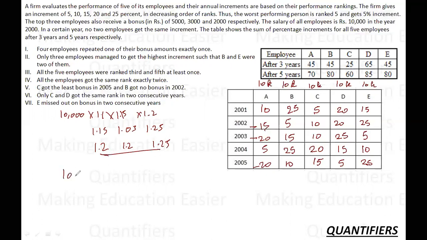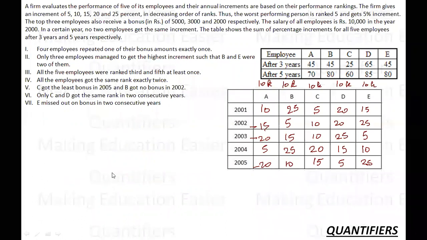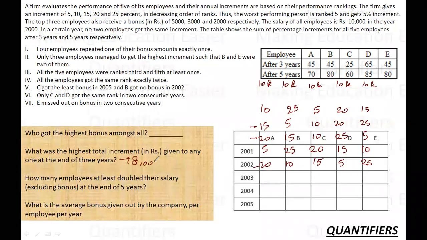So for 10,000, an increase of 20%, that is 2,000, so 12,000. Then 10,000 into 1.2 into 1.2 into 1.25, so 1.44. This is giving me 18,000. So the combined increase for this is 8,000. So 8,000 is the net increment for this player. Okay. Net increment is 18,000, 8,000 for this player. So this is again done.